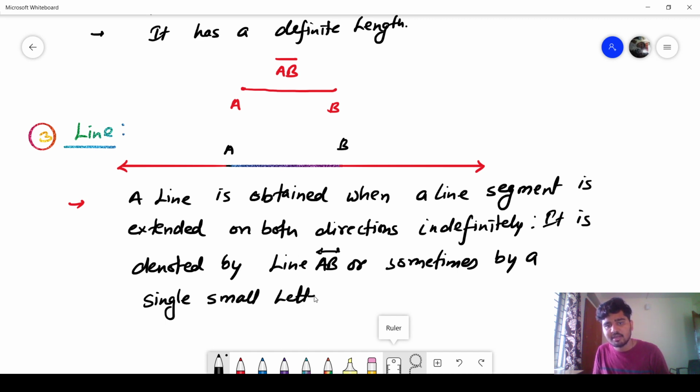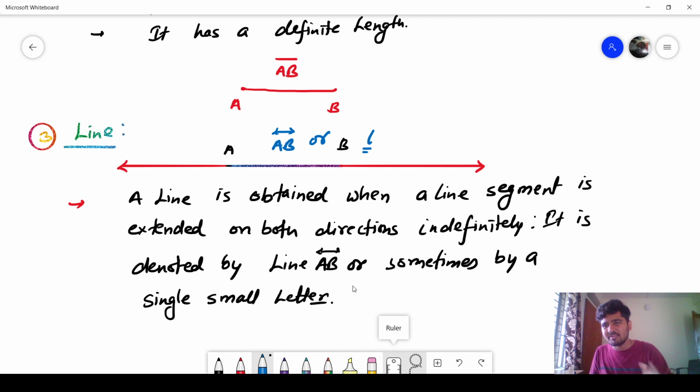I will write that line. This one I will represent as line AB, or I can say, suppose this is a line, small letter I am writing, this is l, or I can say l. This is a representation of a line.